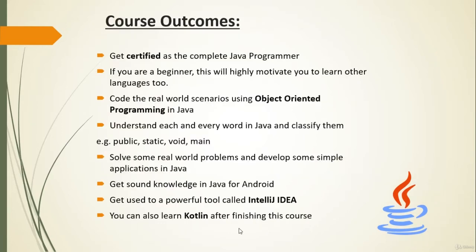So what are the course outcomes? After taking this course, what will you be able to do? You'll be able to code the real world scenarios using object oriented programming in Java. Of course, please note this point, real world. Everything in this course will be almost related to the real world scenarios that we are seeing in day to day life, and I'll justify this throughout my 8 hours of lectures. So, code the real world scenarios using object oriented programming in Java. We'll see what object oriented programming is in great detail. We have a separate module for that.